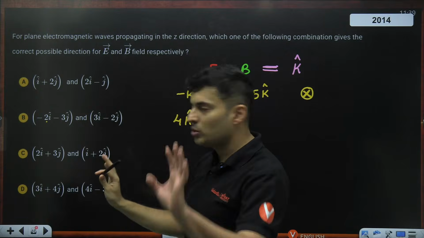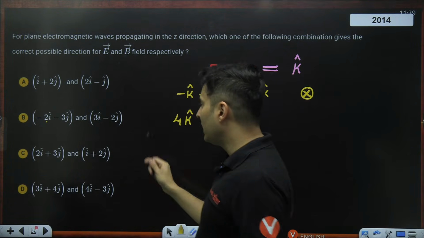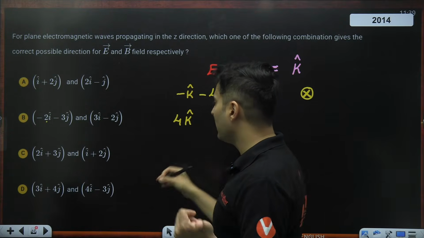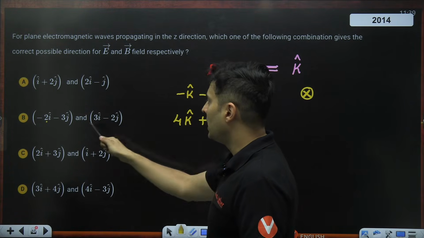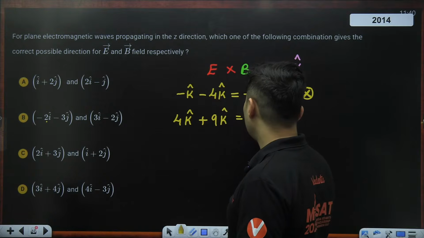Minus 3j into minus 2j is 0. Minus 3j into plus 3i, so negative will be there, but j cross i will make it positive again. And 3 3s are 9, so 9k cap. So that will make it basically 13k cap.